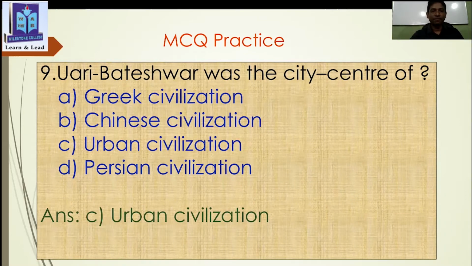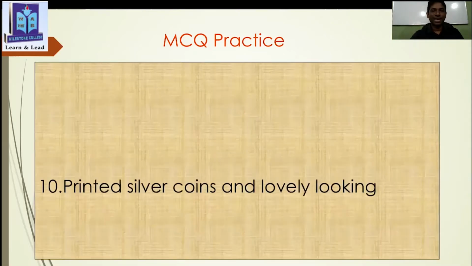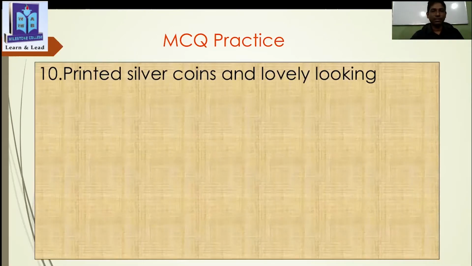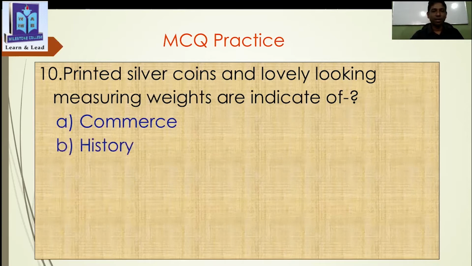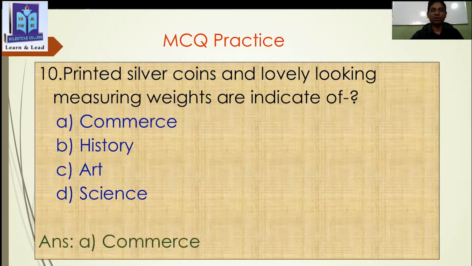Question number 10. Please try to give the answer. Printed silver coins and measuring weights are indicative of commerce, story, or science. Yes. Thank you. Last one also correct. Thank you very much. The answer is commerce, right?